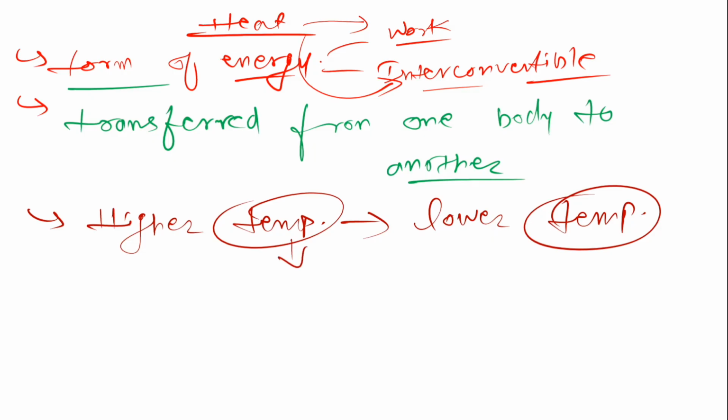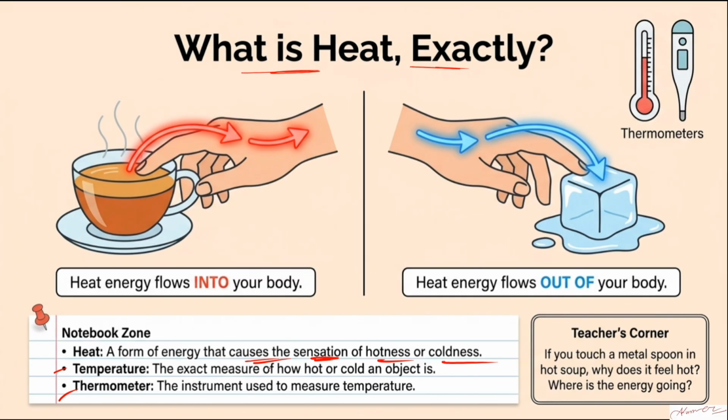Now, let us next talk about temperature. What is temperature? Temperature is basically the measure of how hot or cold an object is. It measures exactly how hot or cold an object is. That is measured by temperature.